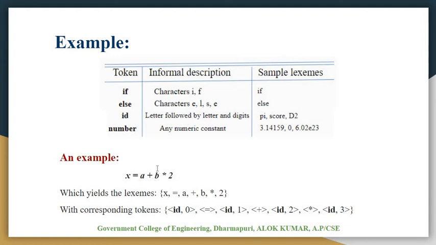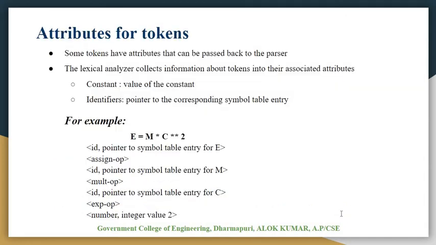Next is plus, then identifier b, so ID with 2, then multiplication, and 2 is the next token, for which we have given attribute value 3. Now, attributes for tokens: suppose we generate tokens, what attributes may be there?